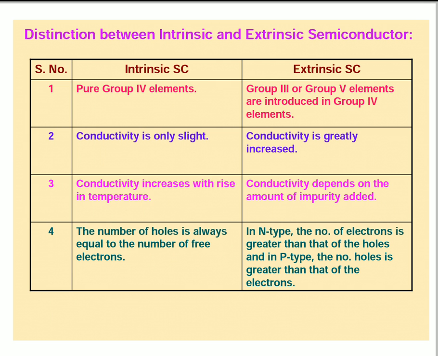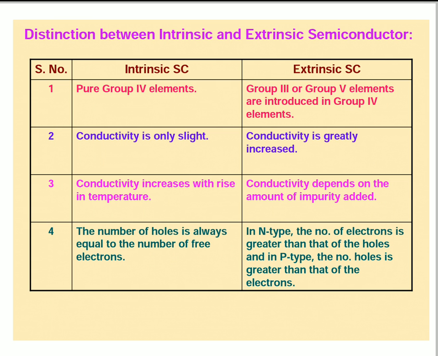Coming to the second point: conductivity. In intrinsic semiconductors the conductivity is only slight. In extrinsic semiconductors conductivity is greatly increased, meaning by adding impurities the conductivity increases. Conductivity increases with rise in temperature.